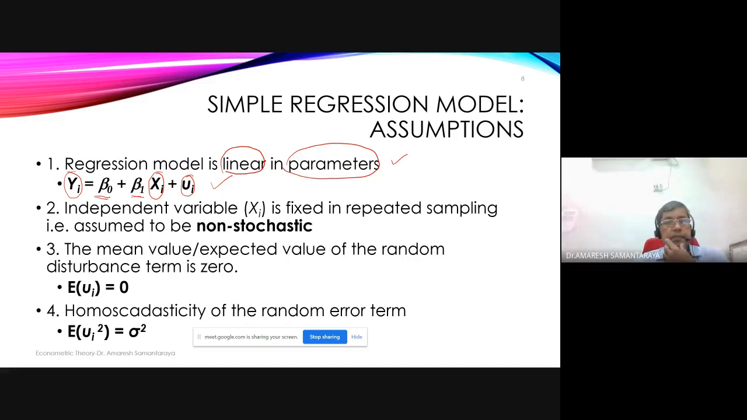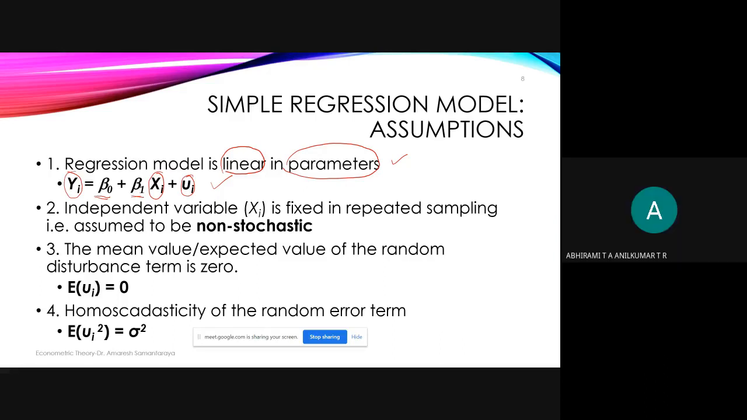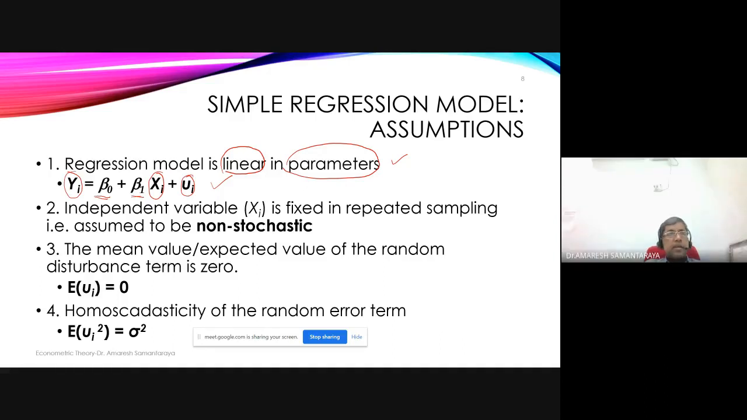Assumption 2 tells that the independent variable xi is fixed in repeated sampling. That is, it is assumed to be non-stochastic. How many of you understood this? Those of you who did earlier, who will answer? Abhirami, have you understood this assumption? No, sir, not exactly. Okay, Pragya? Yes, sir. What does this assumption mean?